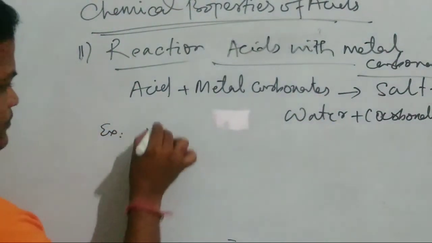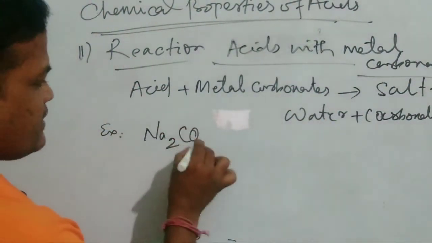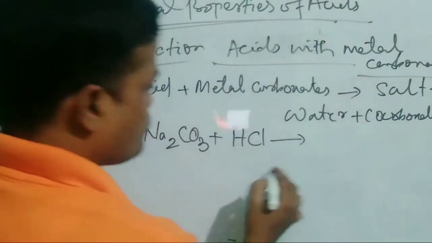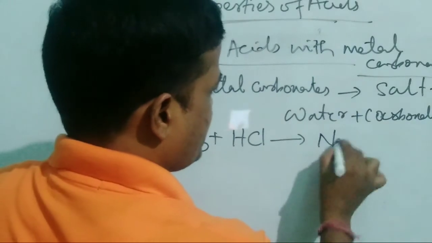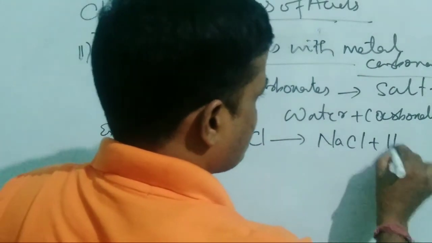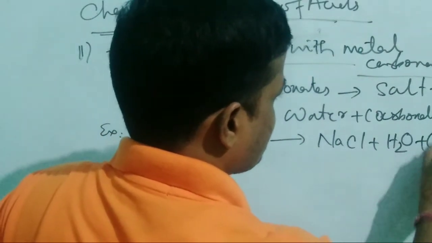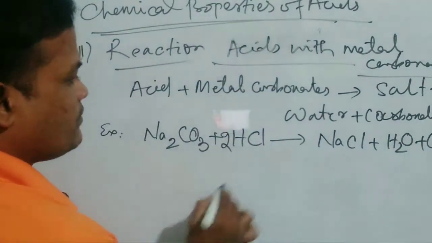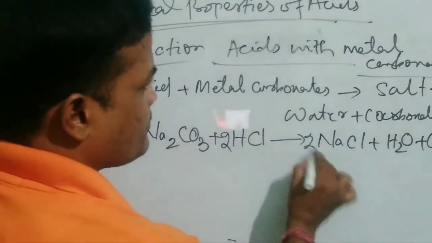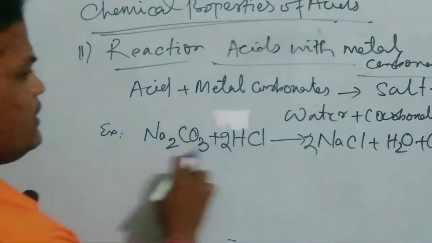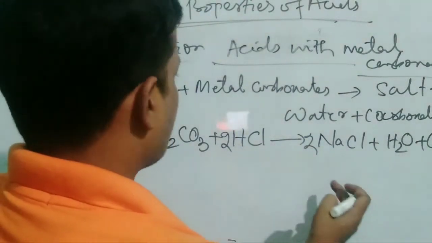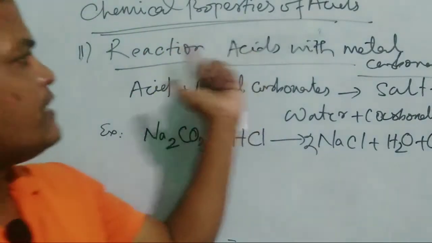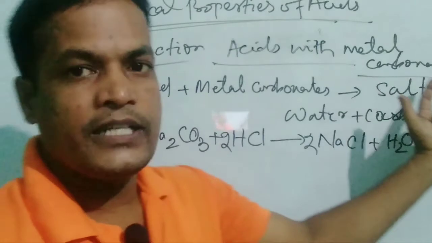You can say sodium carbonate reacts with hydrochloric acid, giving rise to sodium chloride plus water plus carbon dioxide gas. To balance, we can multiply NaCl by 2 and HCl by 2, giving 2 NaCl, carbon dioxide gas plus water. Okay friends, that is the reaction of acids with metal carbonates.